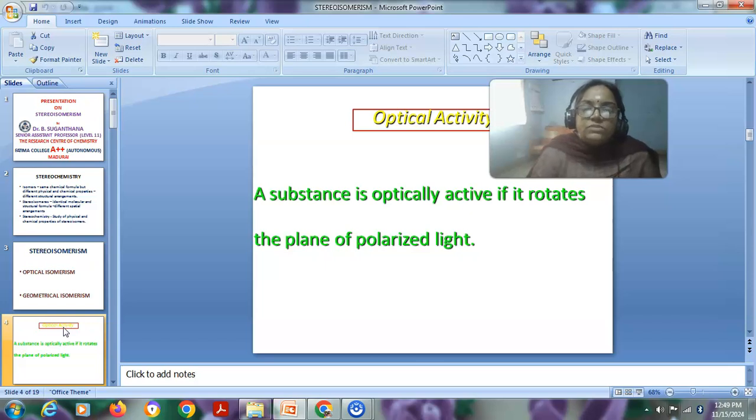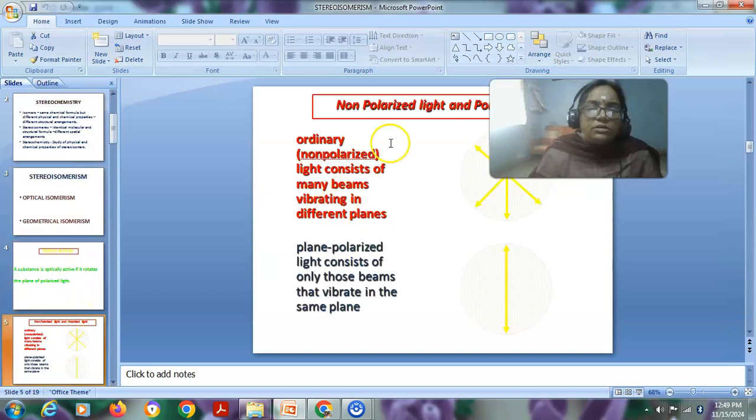Next one, we'll see about the nature of the substance. The substance is said to be an optically active substance only if it has the tendency to rotate the plane polarized light. Such substances are called optically active substances. First of all, you should know the concept of polarized light and non-polarized light.